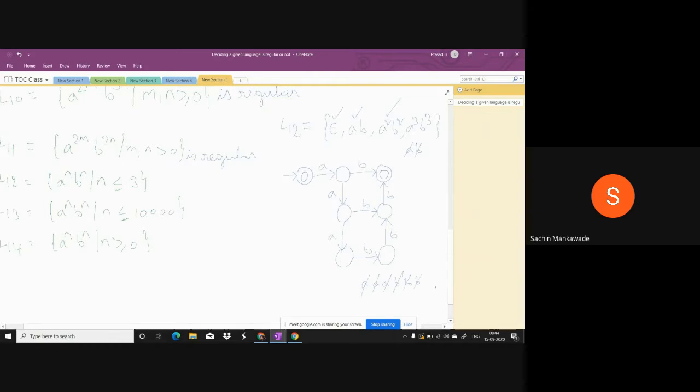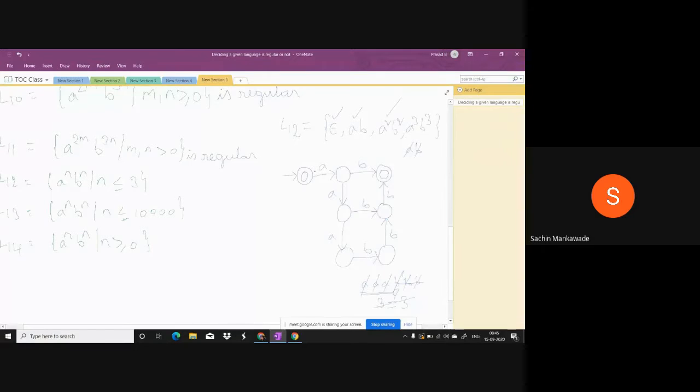While accepting this A, B or A square, B square, A cube, B cube, suppose A cube, B cube I have accepted here. While accepting this, did I count the A's so that A's are 3? Did I count the B's? B's are 3. And did I check that these 3 equal to 3? No. Just simply how I accepted, I have constructed the finite automata for every string.